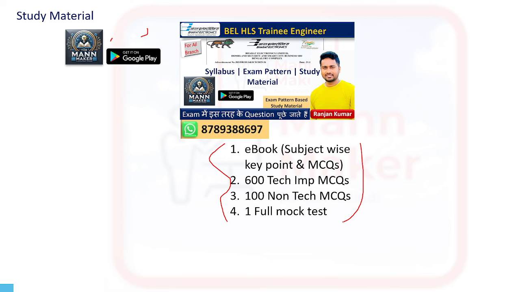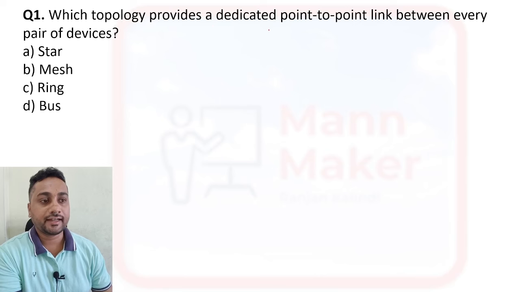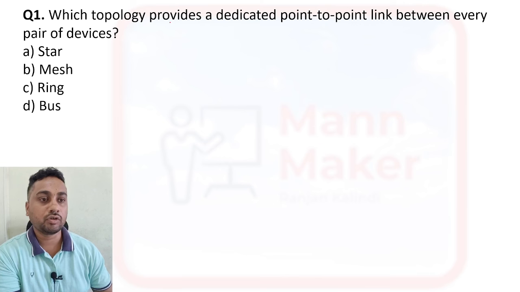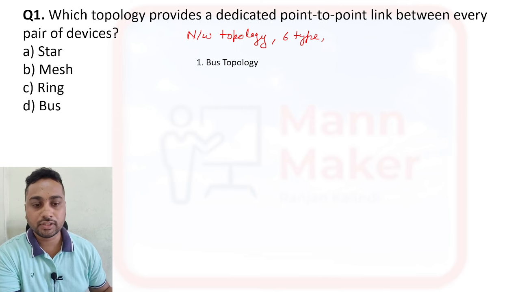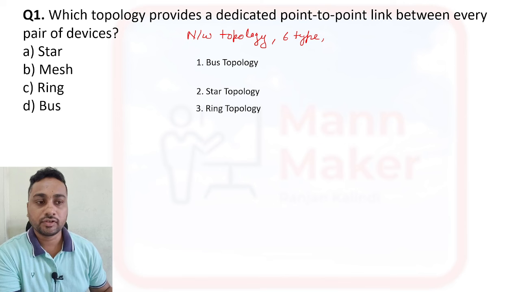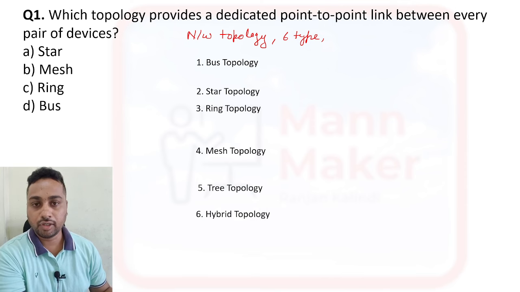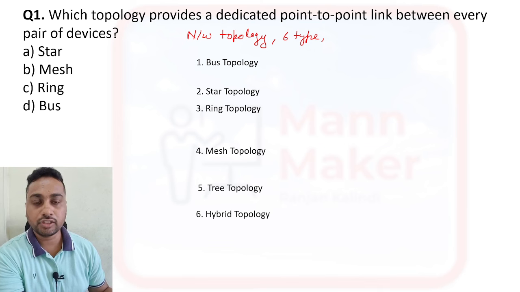Okay, so we will discuss some questions today. Technology provides a dedicated point-to-point link between every pair of devices. When we talk about network topology, we have six types of topology in a network. The first one is bus topology, then star topology, ring topology, mesh topology, tree topology, and hybrid topology. Basically we have six kinds of network topology.